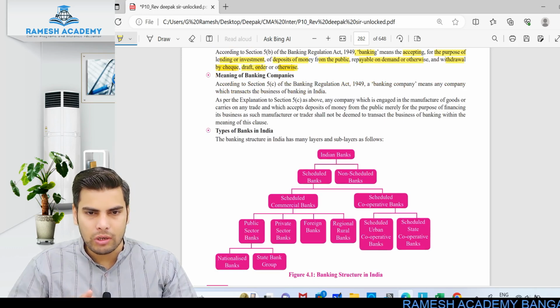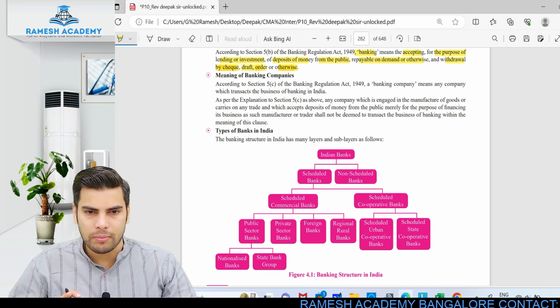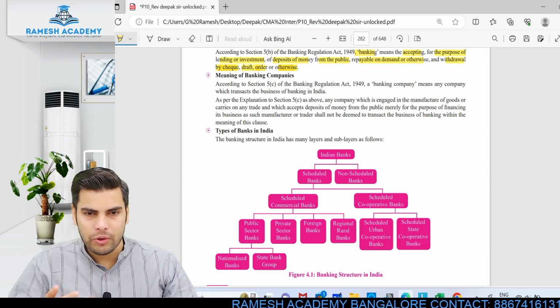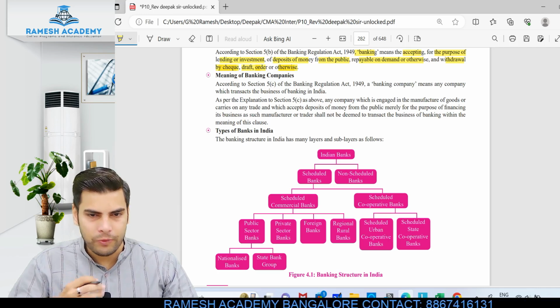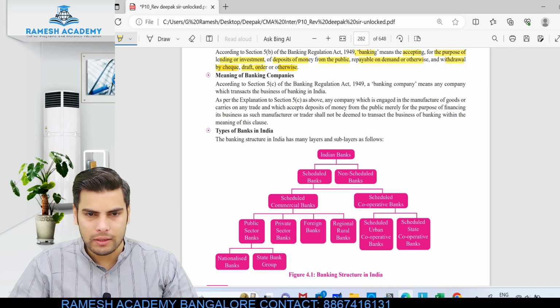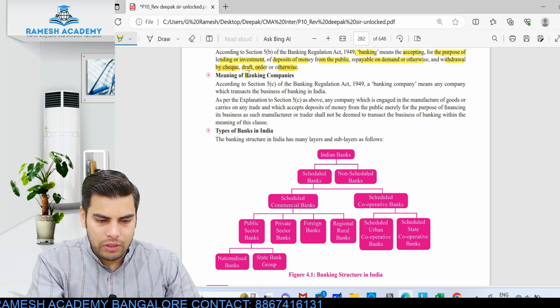Clear? Same logic you can use in the subject of law also. If you are not sure about the section, don't mention the section number, because the person who is evaluating your answer will be in love with that particular subject and will not feel good if you mention the wrong section. So if you don't know, just mention as per the provisions of so and so act, that would be fine.